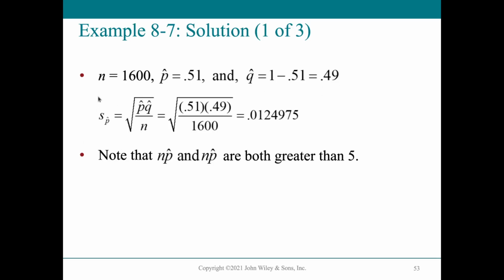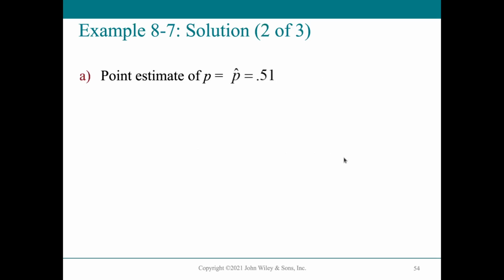Now, our standard deviation is the square root of PQ over N. So this is equal to 0.0124975. Now, going back to our probability, we must have a requirement here that NP and NQ must both be greater than 5. This is from the binomial distribution, if you remember. So here both NP and NQ are greater than 5, so we can proceed.